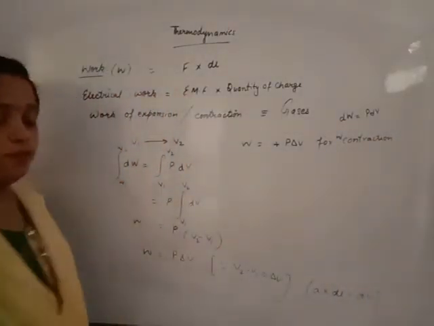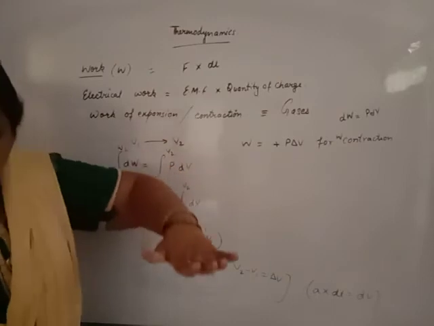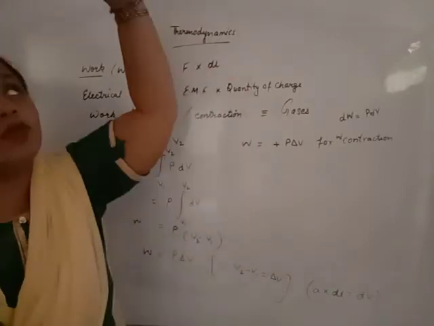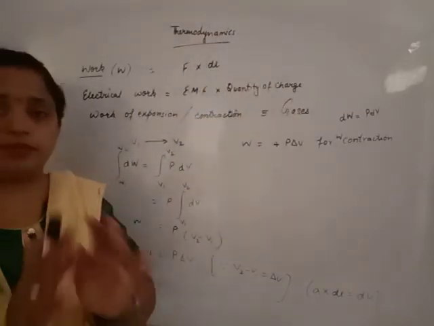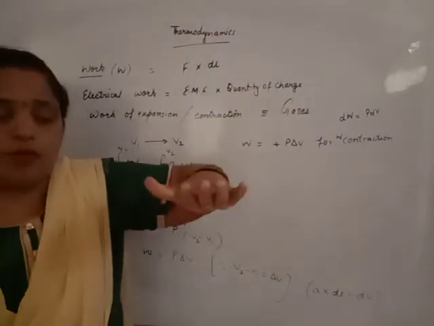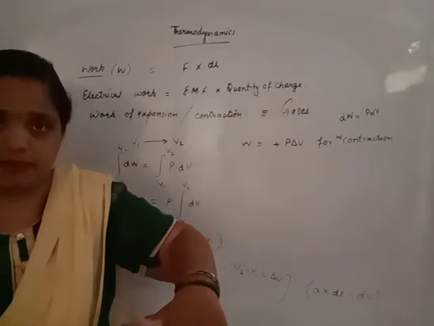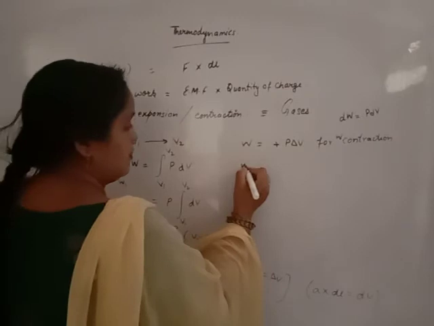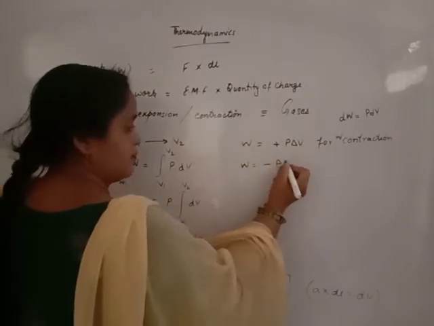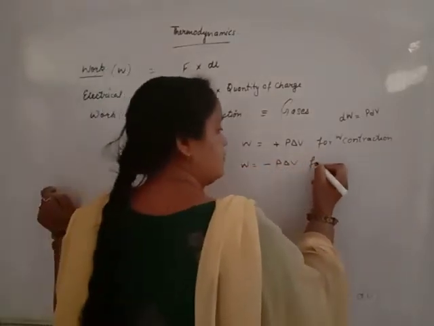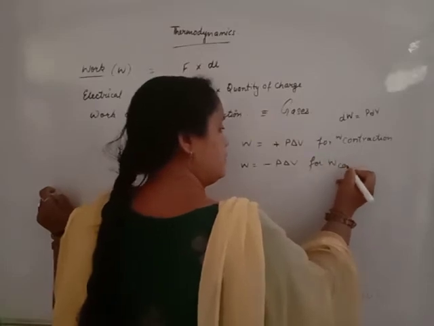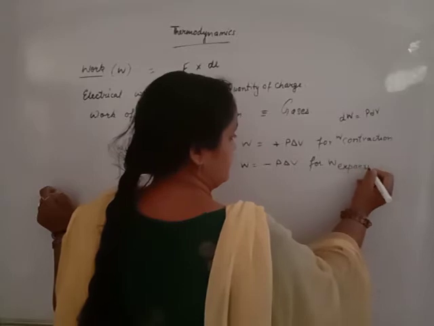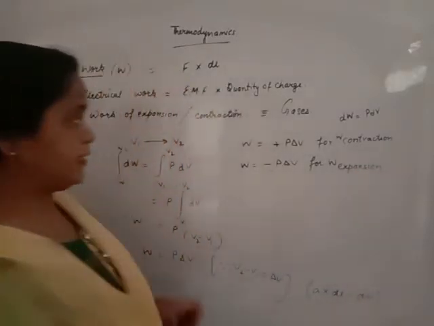But if we apply pressure through the piston downward, but the gaseous pressure is greater, so the piston moves out. That means work of expansion takes place. We apply pressure in this direction and displacement occurs in the opposite direction. That means W is negative for work of expansion.